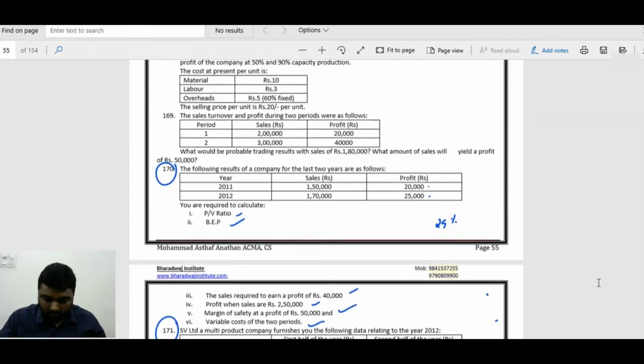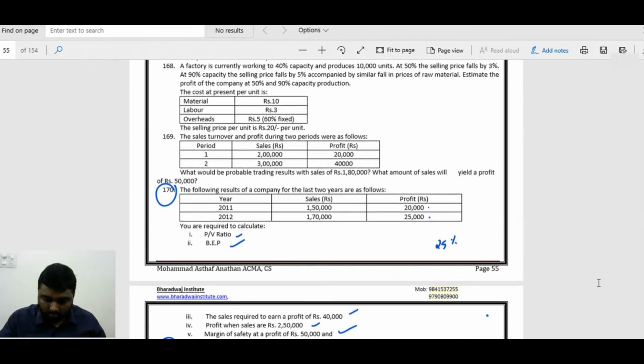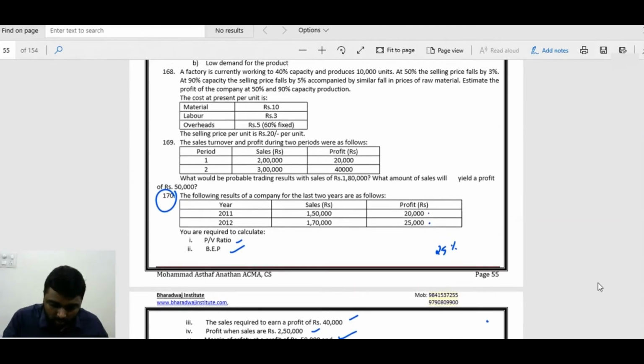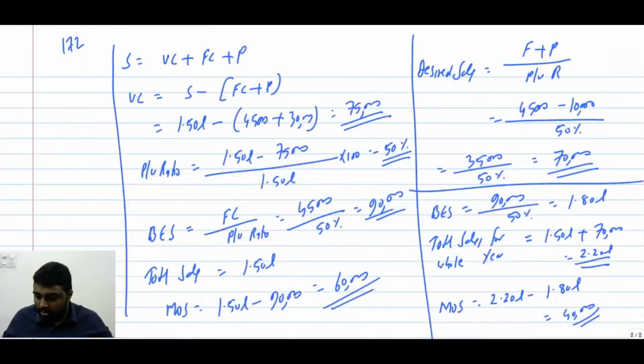So we have finished question 172 also. Now we have question 169. Sales and profit for the 2 years are given. What would be the probable trading results? Probable trading result means your profit when the sales is 1 lakh 80. If you want to approach this, first we have to find out the PV ratio. The same method.